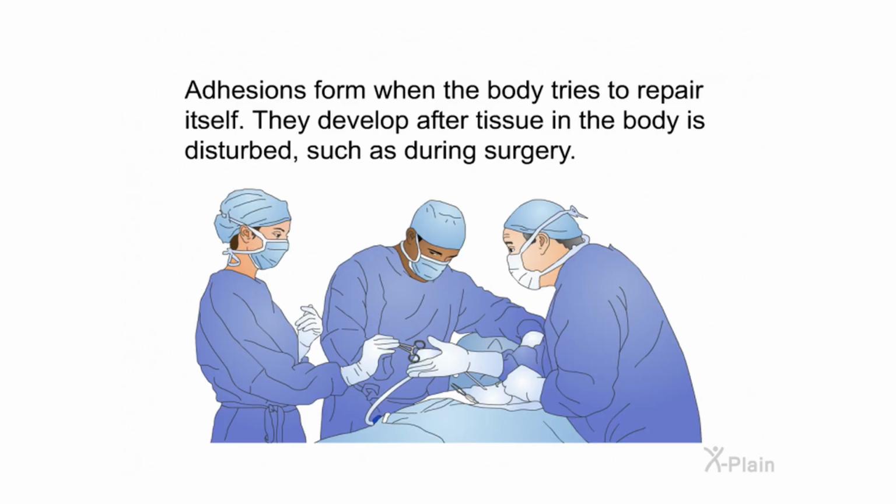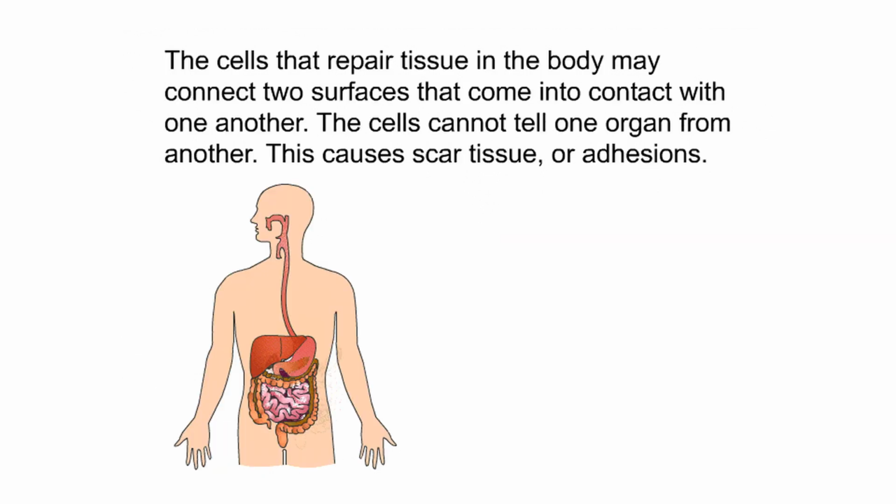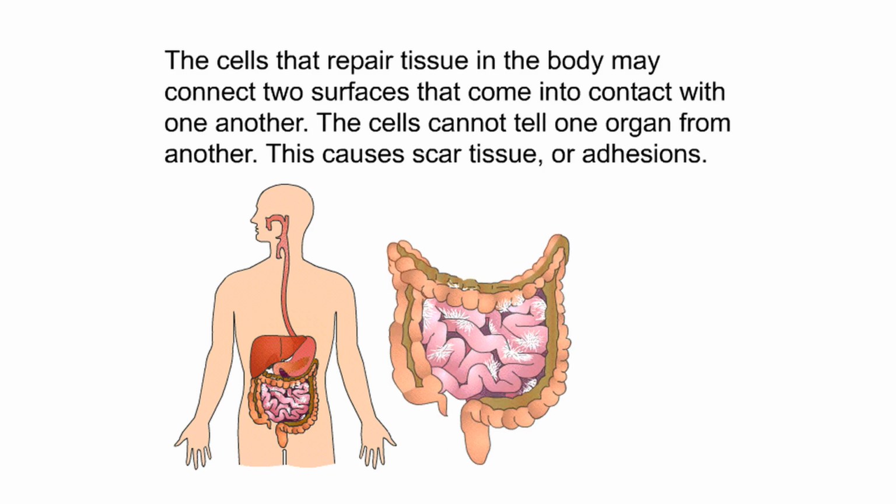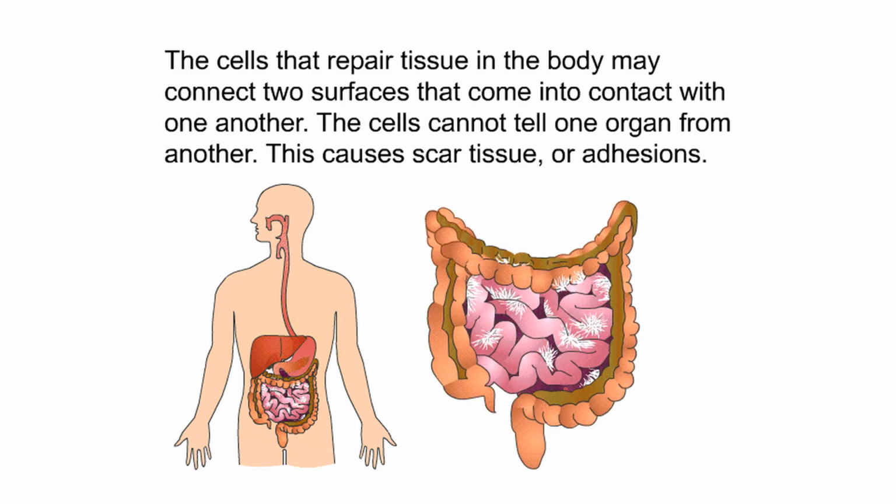Causes. Adhesions form when the body tries to repair itself. They develop after tissue in the body is disturbed, such as during surgery. The cells that repair tissue in the body may connect two surfaces that come into contact with one another. The cells cannot tell one organ from another. This causes scar tissue or adhesions.